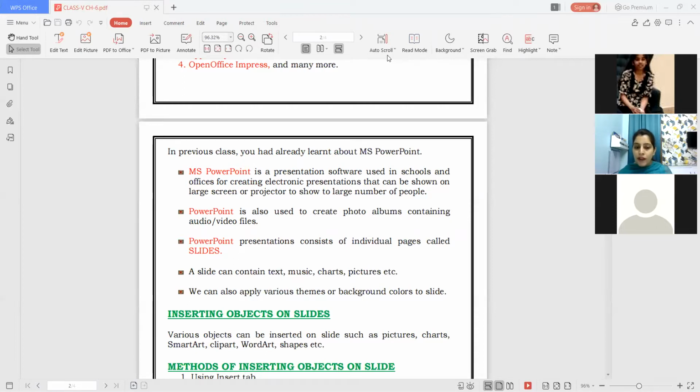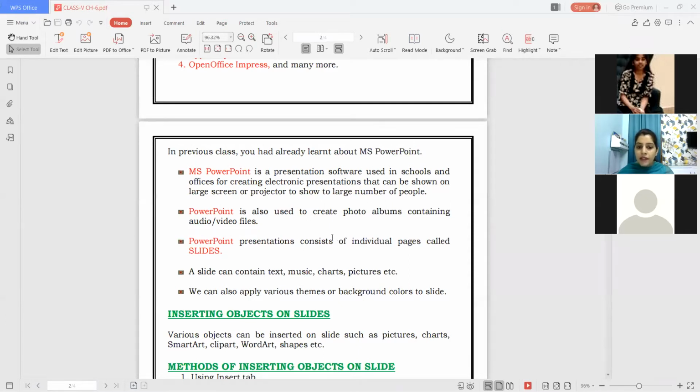Okay. So PowerPoint is also helpful in creating photo albums or audio and video files. आप इससे audio और अपनी video files भी बना सकते हो. आप photo albums भी create कर सकते हो. Basically in PowerPoint we have slides. A slide is just an electronic page, and on that page you gather the information which you want to show to the audience. उसमें अपनी information को gather करते हैं electronically, pictures, graphics, text, charts, tables, so many things we can insert on the slide and we are able to represent our information more attractively and efficiently with the help of slides.